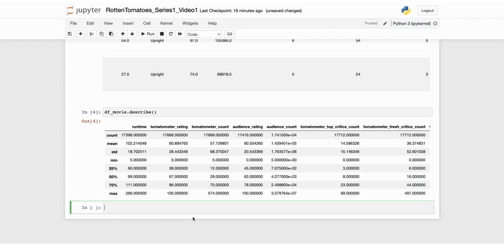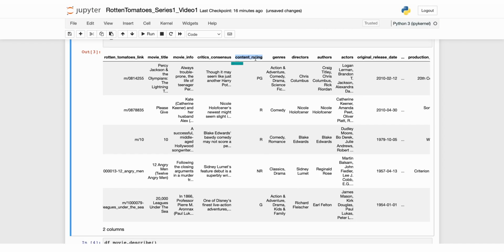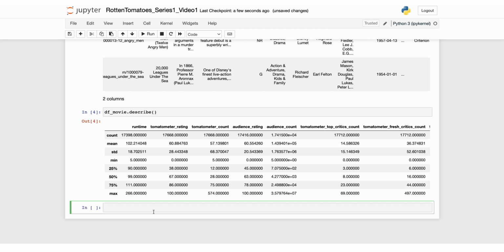In our dataset, we can see that there are several numerical features. We will use these features to predict our target variable, which is the Tomato Meter status. It is important to note that some of these features have missing values, which we need to handle later. Let's consider the content rating variable. This is a categorical feature with distinct values like R, PG, NR, etc. To better understand its distribution, let's visualize the data. The first step is to print the unique content rating categories in our dataset.